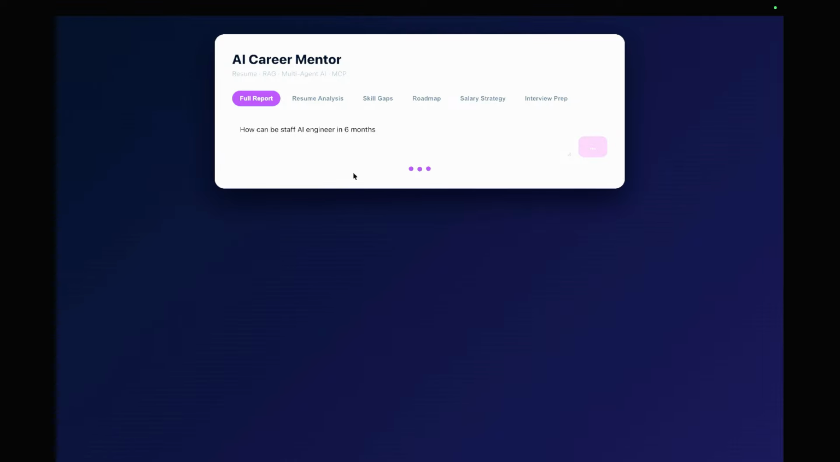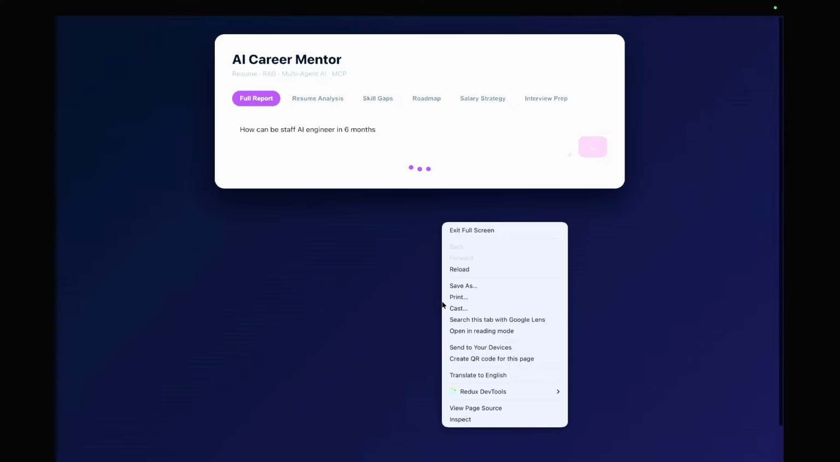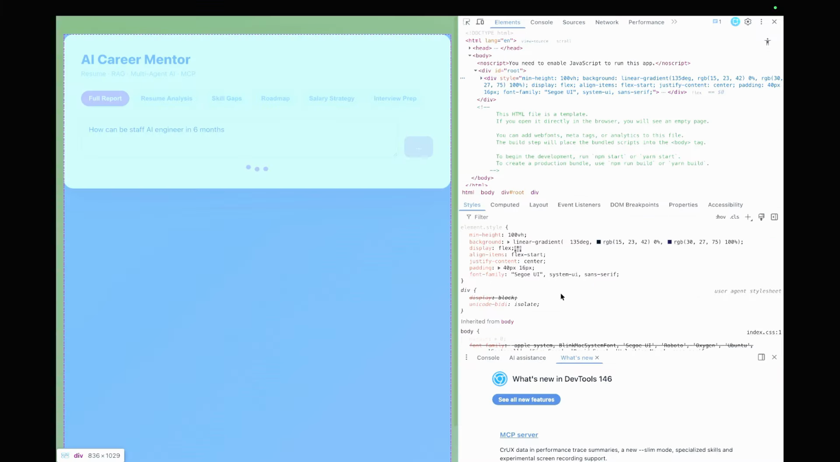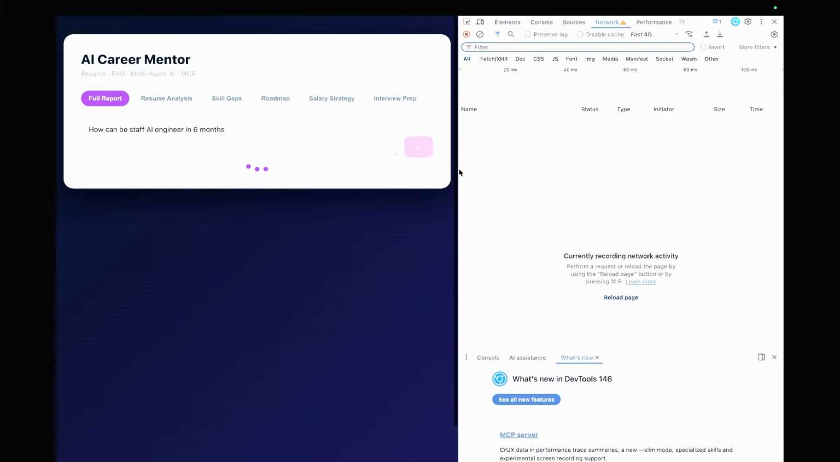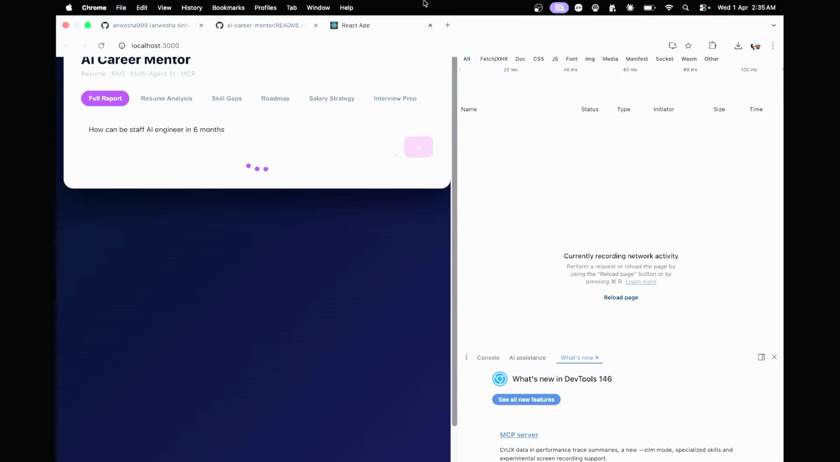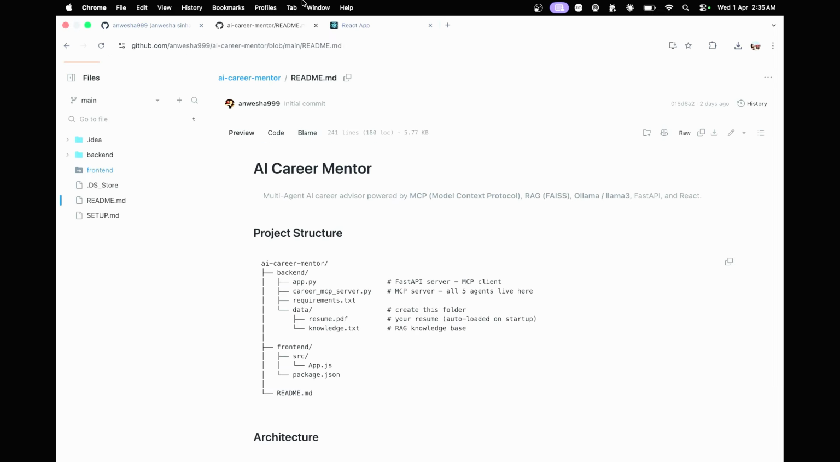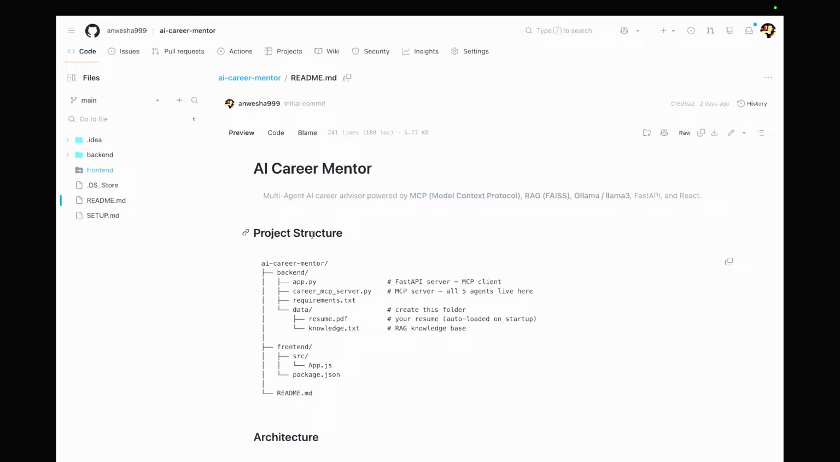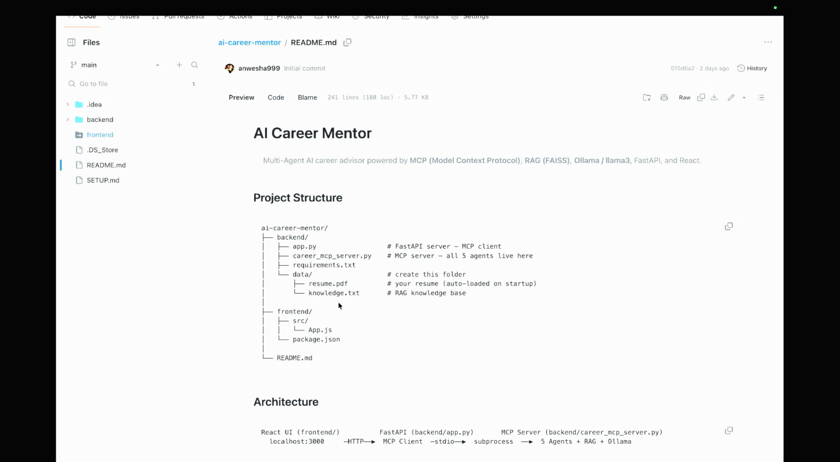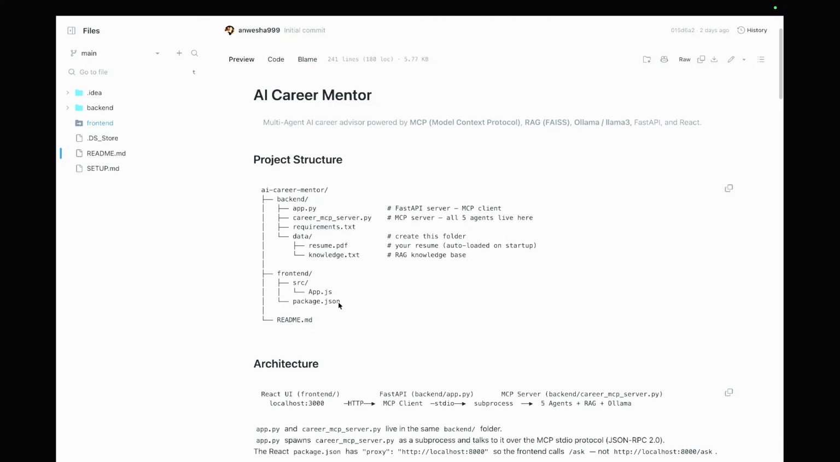And this is the full report, it will just give me all the full analysis of it. So until it's running, let me see. Yes, it's taking a little time to type in. So I'll tell you how to get started. I have created a repo, AI Career Mentor repo. You can just go to the README and try from there, or just clone this repo and then we'll get you started.